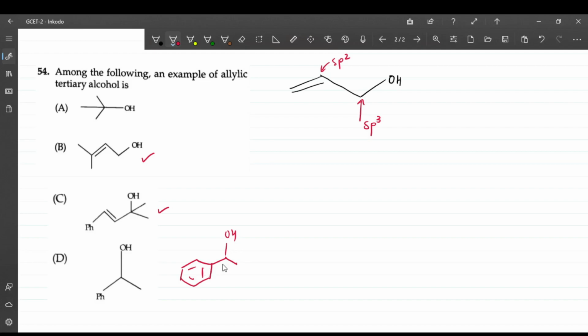Tertiary means OH should be connected to a carbon and further that carbon should be connected to 3 carbons. So option C is the tertiary allylic alcohol. Why? It is connected to this carbon, and this is further connected to 3 carbons. So this is tertiary, this is primary, and if you see this carbon, it is further connected to 2 carbons. So this is secondary. The answer is tertiary allylic alcohol, option C.